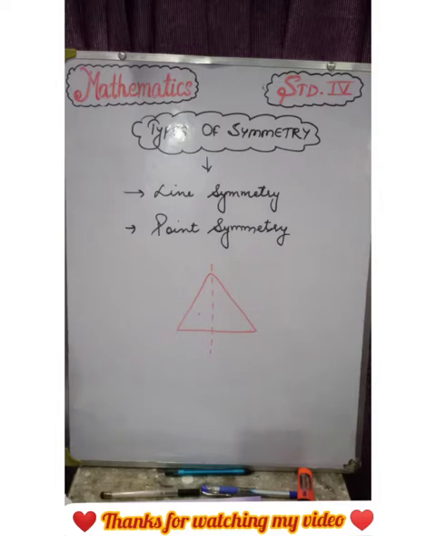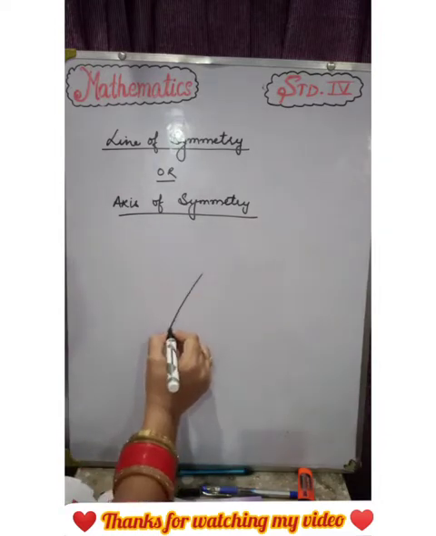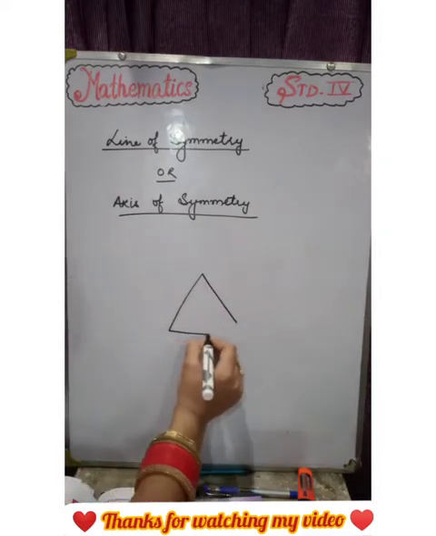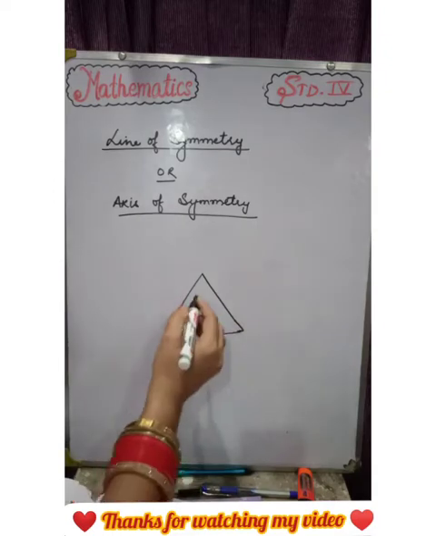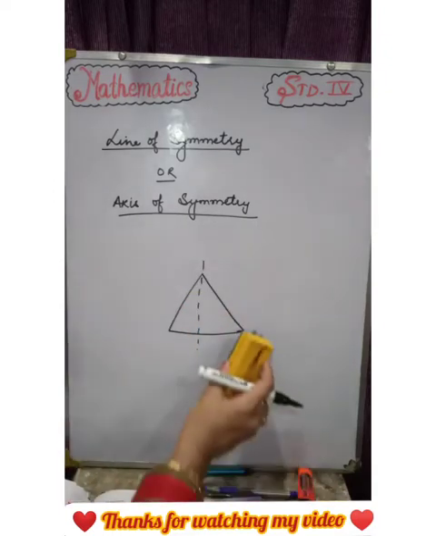What is line of symmetry? What is line of symmetry or axis of symmetry? As we have discussed, the triangle has a line of symmetry because the line divides it into two equal parts.